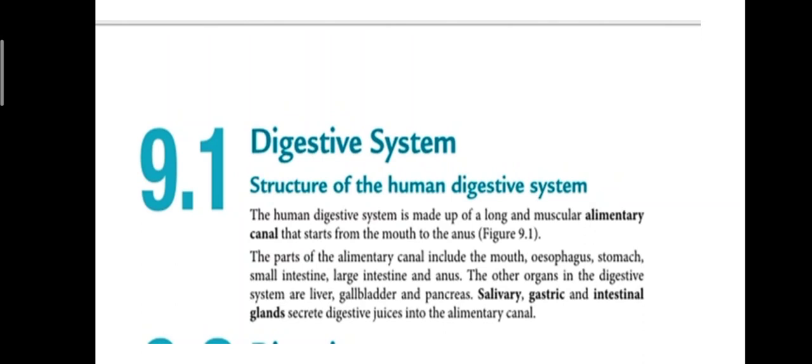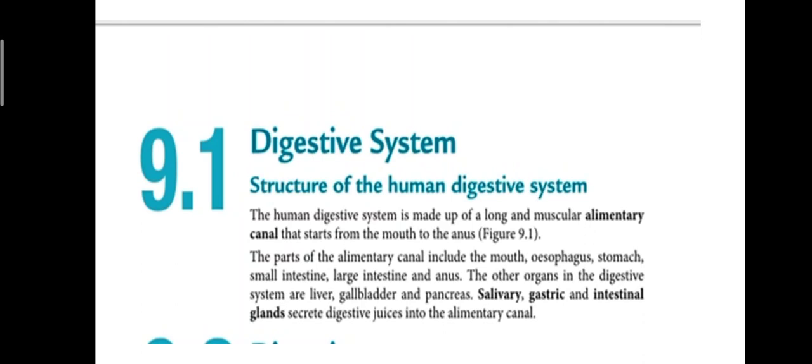The human digestive system is made up of a long and muscular alimentary canal, salur pencernaan. The alimentary canal starts from the mouth to the anus. Itu adalah panjang kita punya alimentary canal.